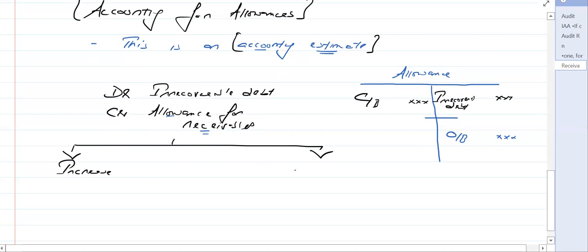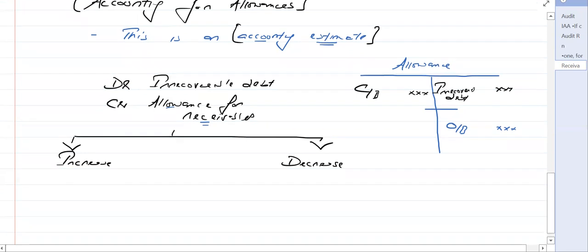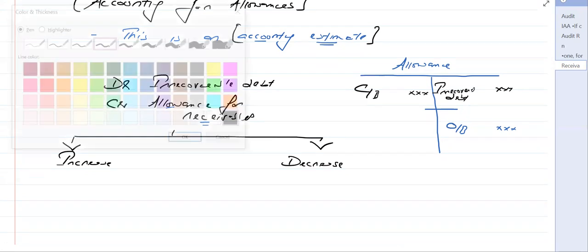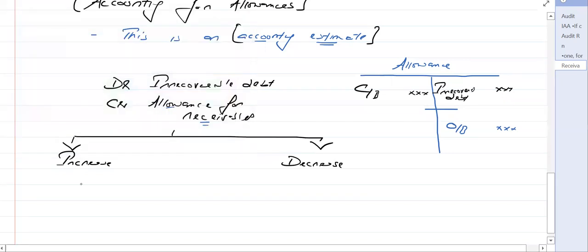The first case might be an increase, and the second case might be a decrease. A decrease is when, for example, you believed that 2% of the receivables might not be recovered, but your receivable department performed exceptionally well, and now you are decreasing your allowance for the receivables. So there can be both cases, an increase and a decrease.